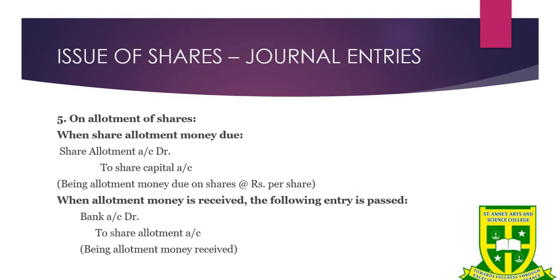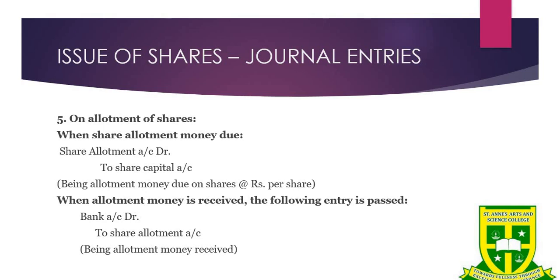So the application part is over. In the application part, first we are receiving the application money. Second, we are transferring the application money to share capital. Third, we are paying the rejected applicants, and fourth, we are dealing with pro rata applicants.